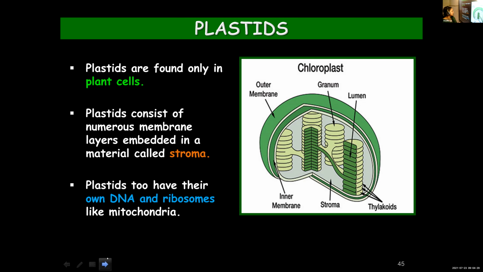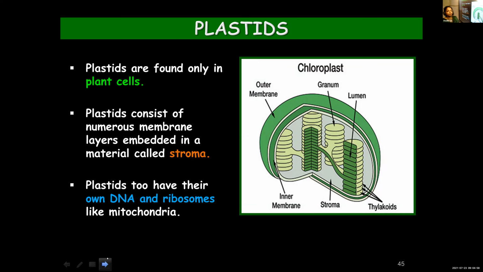And plastids have their own DNA and ribosomes. Just like mitochondria, they are also semi-autonomous organelles having their own DNA and ribosomes. So if it is asked, name the two organelles that have their own DNA and ribosomes, you can write mitochondria and plastids. Both have their own DNA and ribosomes, and hence they can synthesize their own proteins.